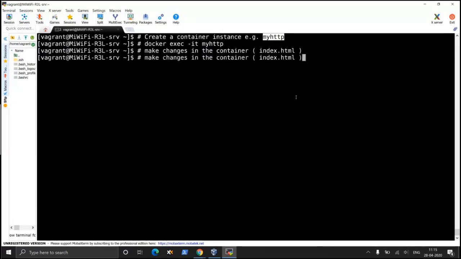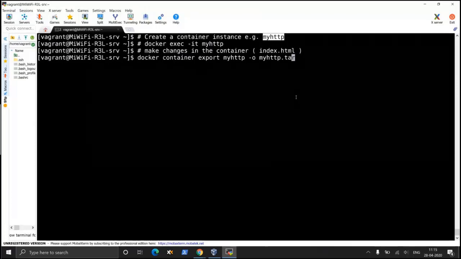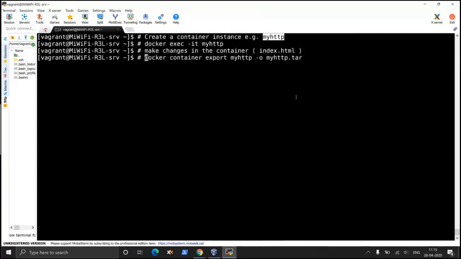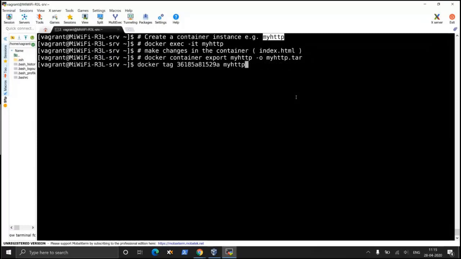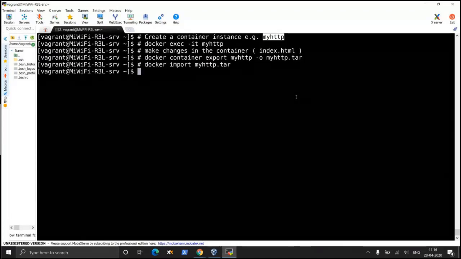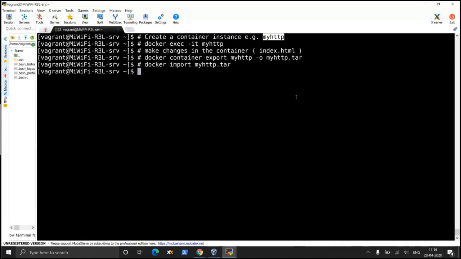Thereafter, the first thing that we did was Docker container export. This is the command we used to save our container image as a tar file. In our next command, we did a Docker import, and that imported the container image onto our image database.